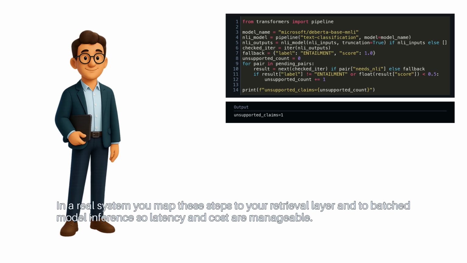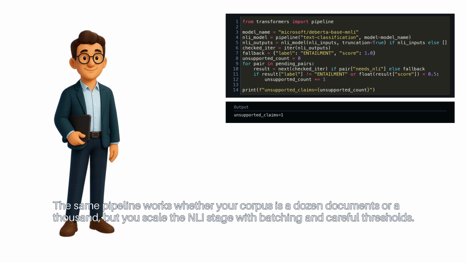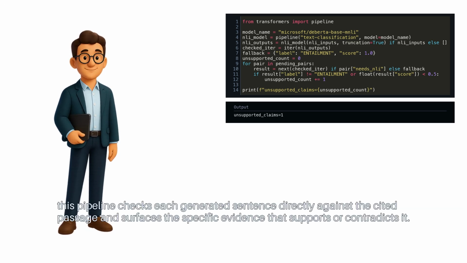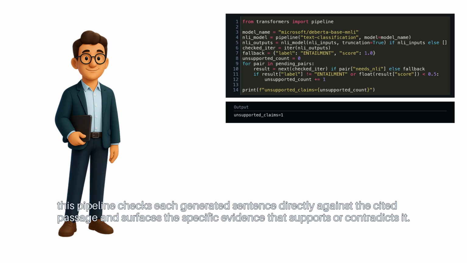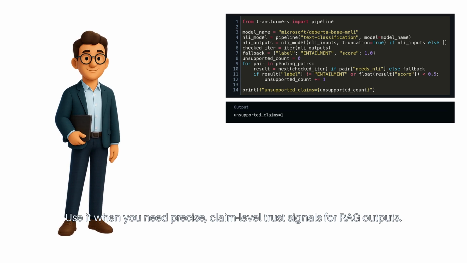In a real system, you map these steps to your retrieval layer and to batched model inference, so latency and cost are manageable. The same pipeline works whether your corpus is a dozen documents or 1,000, but you scale the NLI stage with batching and careful thresholds. Quick recap. This pipeline checks each generated sentence directly against the cited passage and surfaces the specific evidence that supports or contradicts it. Use it when you need precise, claim-level trust signals for RAG outputs.